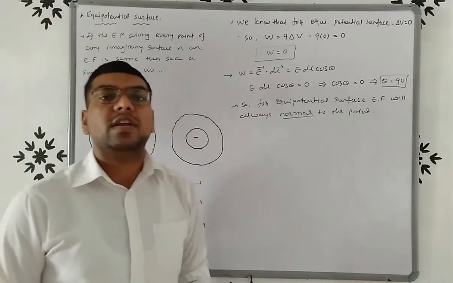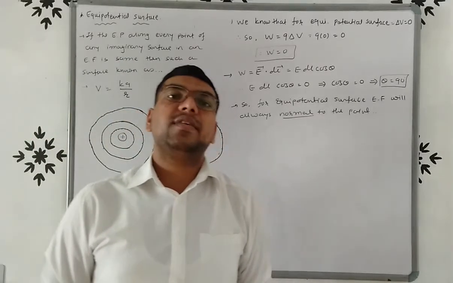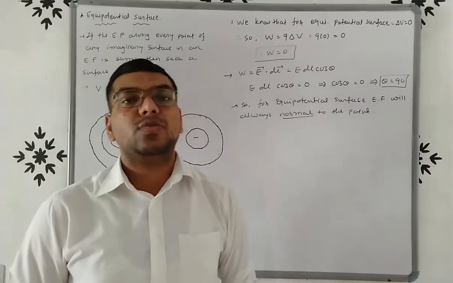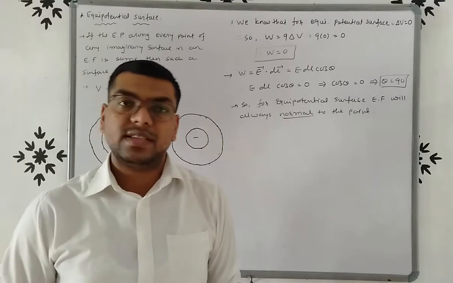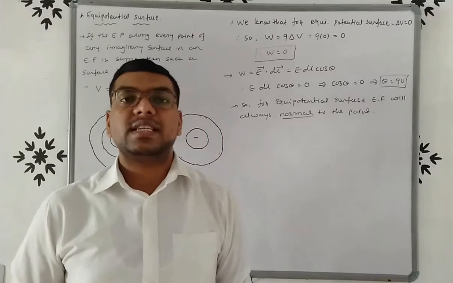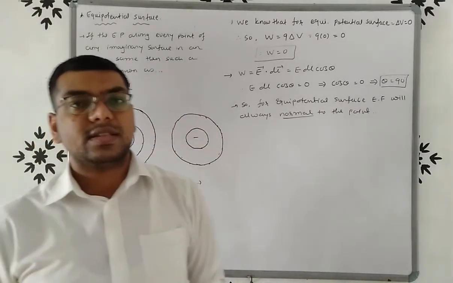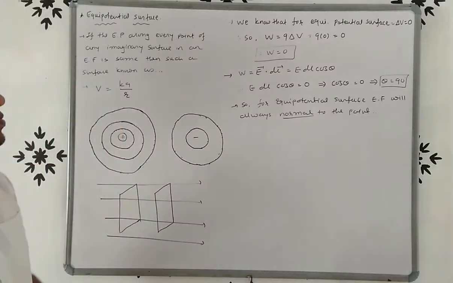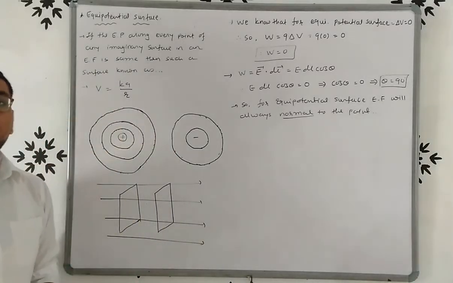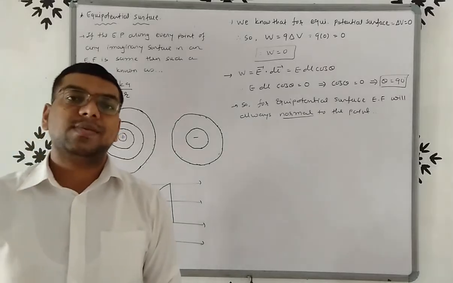Then for an equipotential surface, prove that the electric field will always be normal to the point on the surface. And next question, give the various characteristics of the equipotential surface, right? So these are the questions that will be asked in your examination.